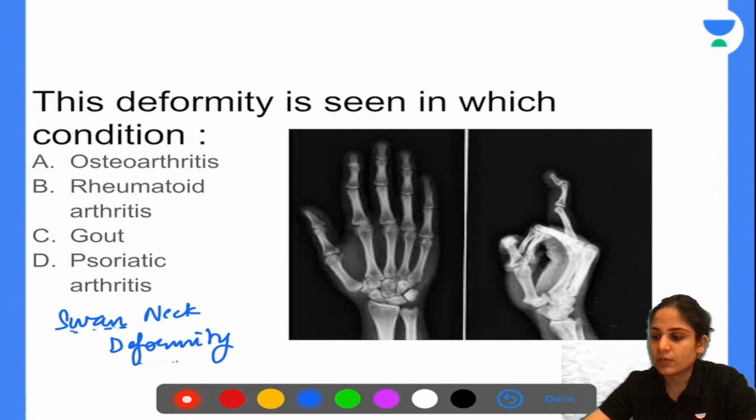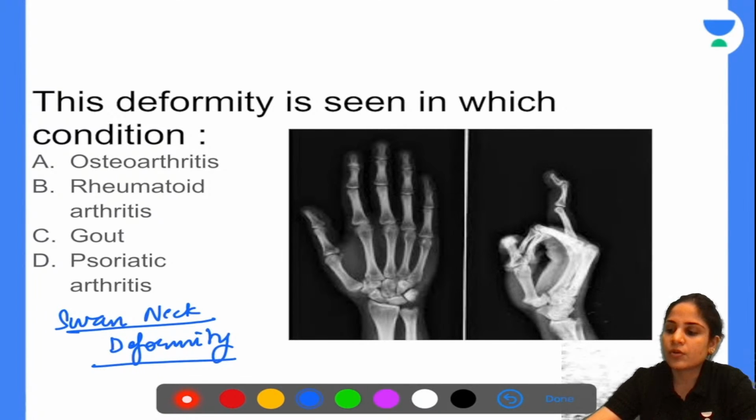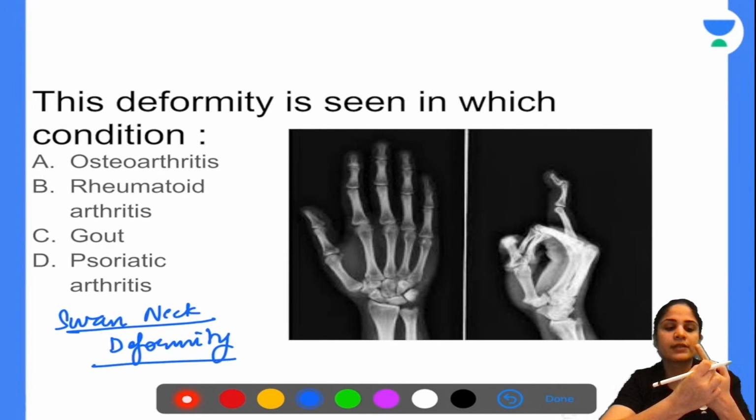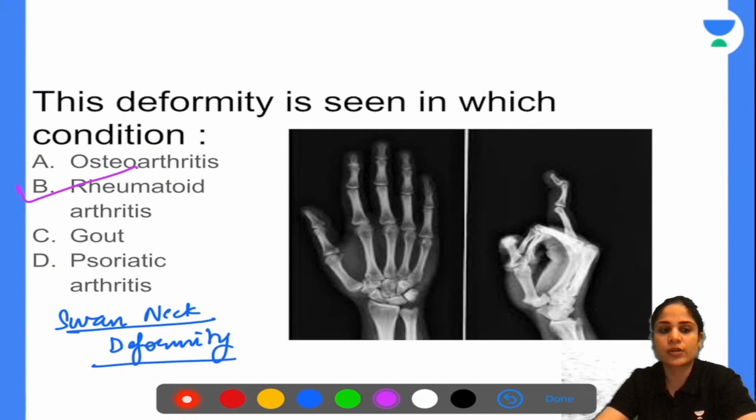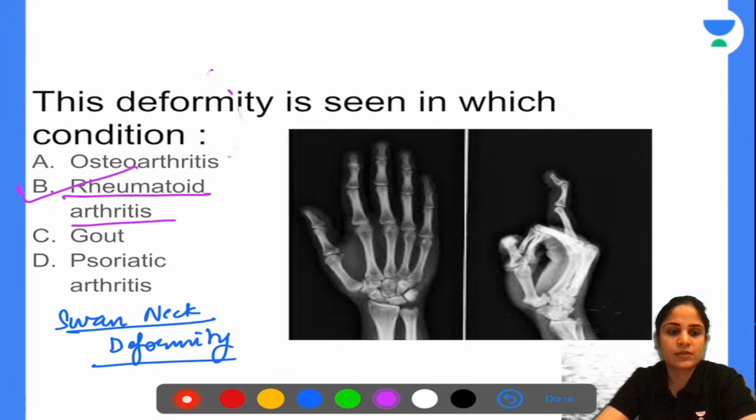Very good. Now, can you tell me, if you are talking about osteoarthritis, what is the deformity that we see? We see two swellings. One is at the PIP and one is at the DIP, proximal and distal interphalangeal joint. So can you guys tell me what is the name of those deformities that you see in osteoarthritis?